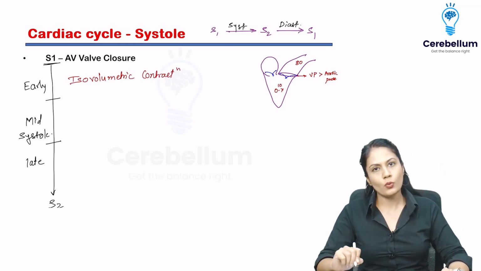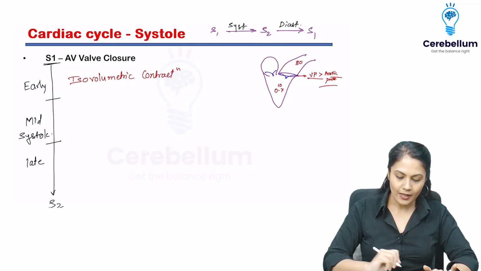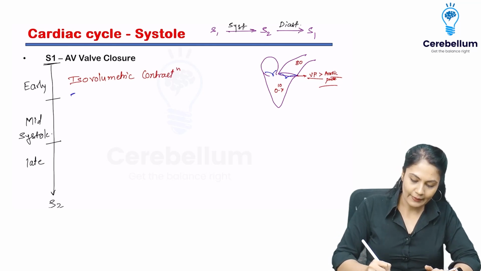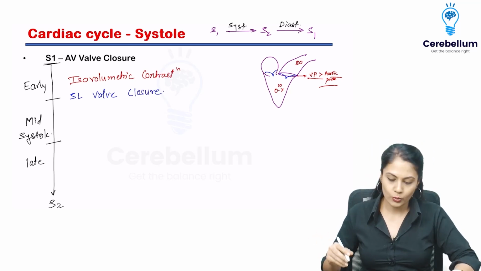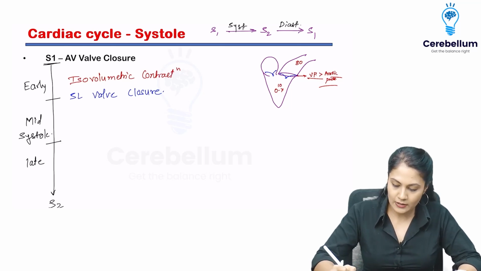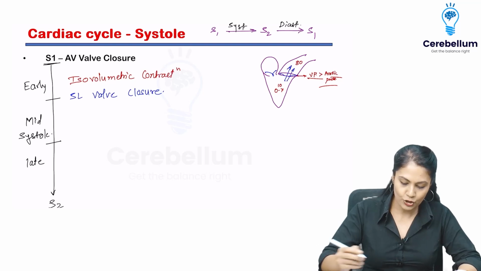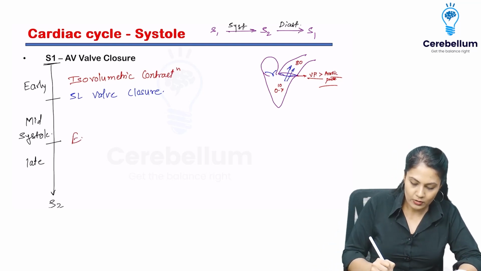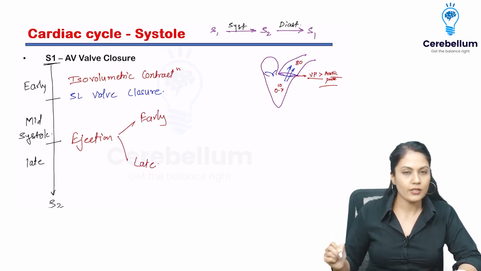And because of that isovolumetric contraction, after some time, this prerequisite will be met, and which valve will open? At that time, this SL valve will open. The SL valve is nothing but your aortic valve and the pulmonary artery, that is the pulmonary valve. They are going to open. As soon as these nice little valves are open, what will happen next? The next thing that is going to happen is the ejection is going to start. So please note it down that the ejection will start. Now this ejection is going to have two phases. First early ejection and then the late ejection.